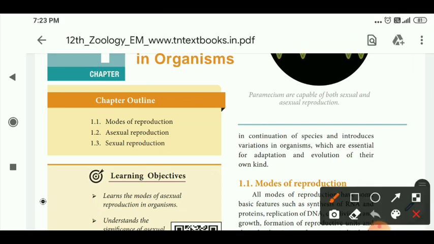So the modes of reproduction are of two types, as you already know: asexual reproduction and sexual reproduction. But based on our reduced syllabus, we have to study only sexual reproduction in 12th standard. Before we learn about sexual reproduction, we will learn the difference between asexual and sexual reproduction, and after that go on to the types of sexual reproduction. Are you ready to learn the class?